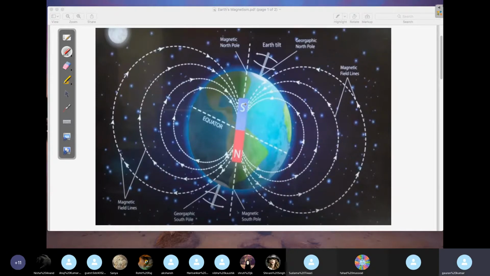Now, see here. You will have one axis of rotation. This is one axis of rotation, a straight line. This is the axis of rotation of the Earth. Earth tilt means what? The axis about which Earth is making the rotation. It's written also geographic North Pole and geographic South Pole. If you connect these two, you'll get a line. This line is basically the axis of rotation.